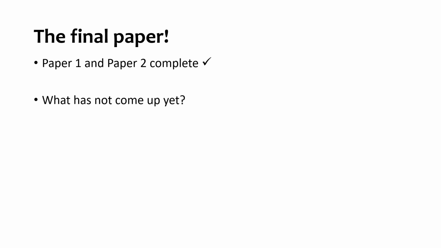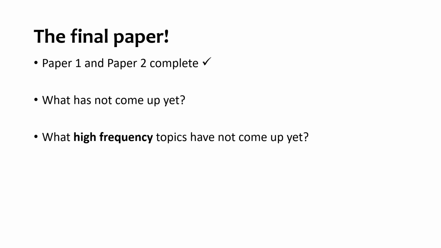Now, obviously this is the final paper, which means that we've done paper 1, we've done paper 2, and we can think about what has not come up yet. In terms of the content that we're required to cover for GCSE, what haven't we seen? What high frequency topics have not come up yet? Because if we know that they're extremely common examined GCSE topics and we haven't seen them yet, we can probably expect to see them in that paper 3 tomorrow morning.